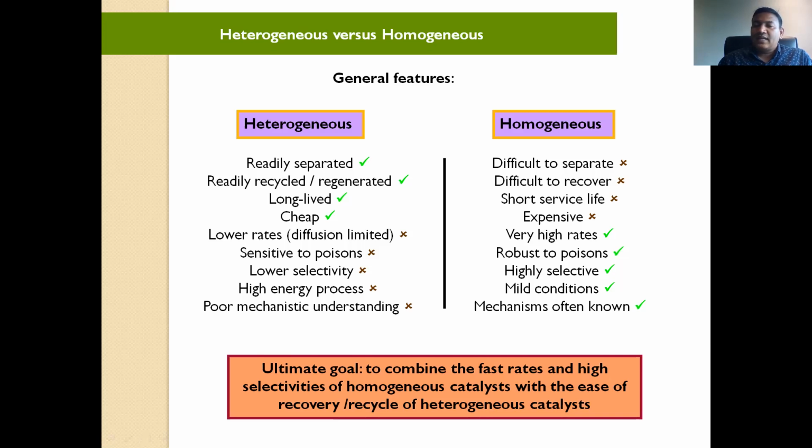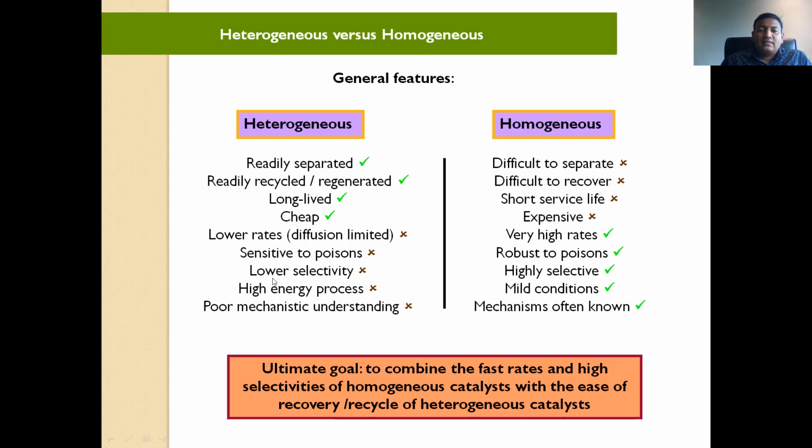If a reaction using a heterogeneous catalyst happens in 2 hours, the same reaction in homogeneous catalysis happens in 2 minutes. So this is the difference between homogeneous and heterogeneous. The rate is very high in homogeneous. What about sensitivity to poisons? Heterogeneous is not sensitive to poisons, it is robust to poison.